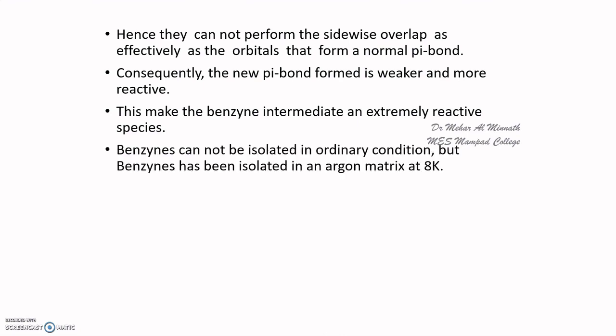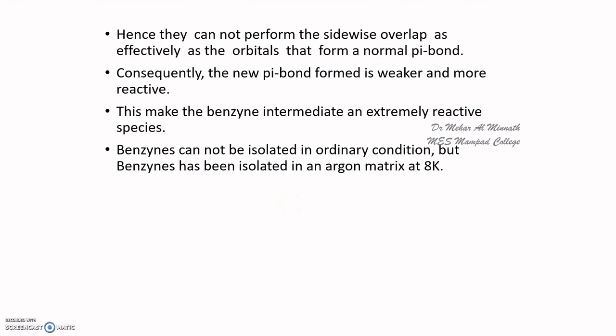Okay, since the newly formed pi bond does not take part in the resonance, and is weak because these orbitals are placed 60 degrees apart. Now, benzyne usually cannot be isolated under ordinary conditions, since it is highly reactive.